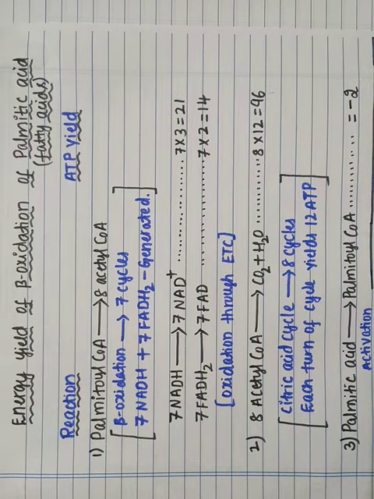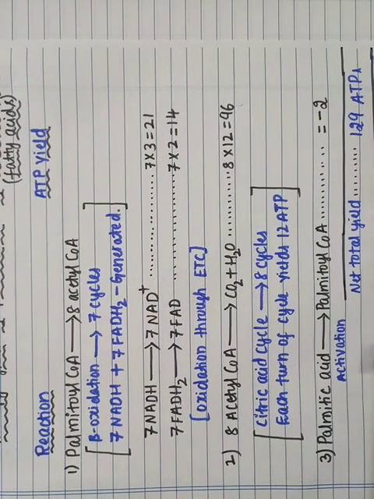But during the activation of the fatty acids into fatty acyl coenzyme A, 2 ATP molecules are consumed. Here you can observe, during the activation of fatty acid, when the palmitic acid converts to palmitoyl coenzyme A, 2 ATP molecules are consumed, that is minus 2.